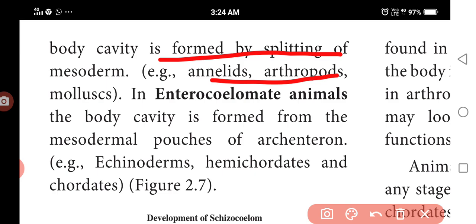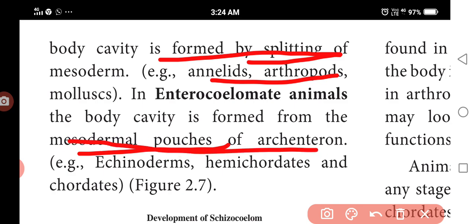In enterocoelomates, the body cavity is formed from mesodermal pouches of archenteron, in echinoderms, hemichordates and chordates. So based on the mode of formation and development, two types of eucoelomates are here: enterocoelomates and schizocoelomates. Schizocoelomates means splitting of the mesoderm. Enterocoelomates means mesodermal pouches of archenteron.